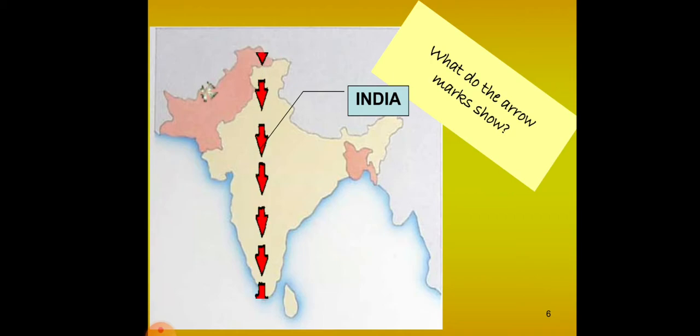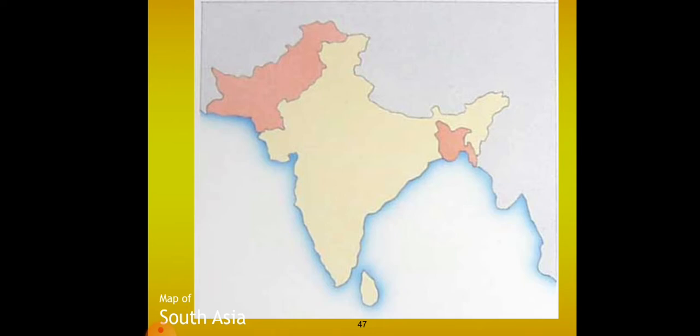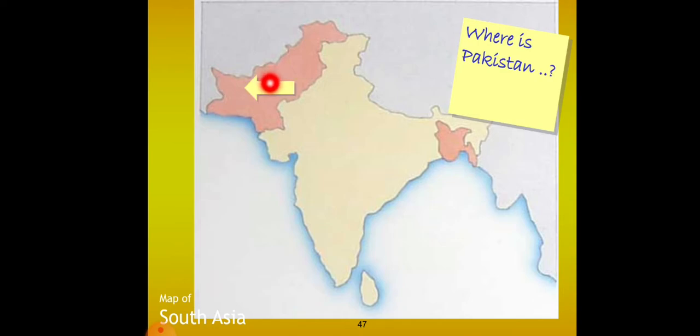After independence, you can see here Pakistan and here Bangladesh. Now this is the map of India, the map of South Asia. Where is Pakistan here? You can see Pakistan is located here, and Bangladesh is located here. So this is the map of South Asia after the partition of India, after independence.